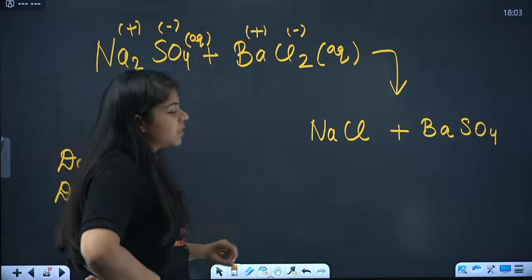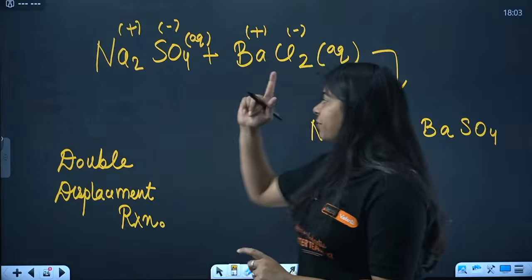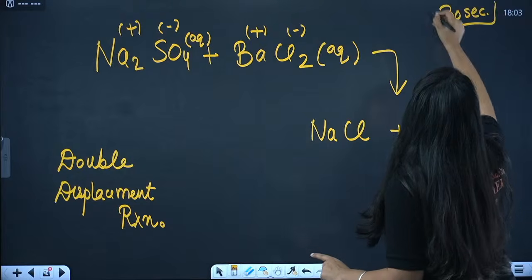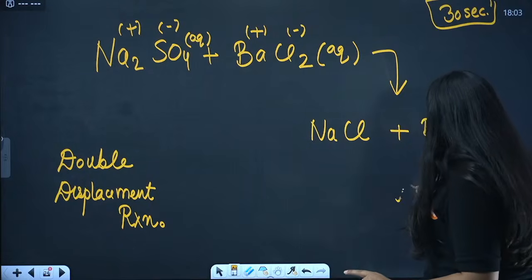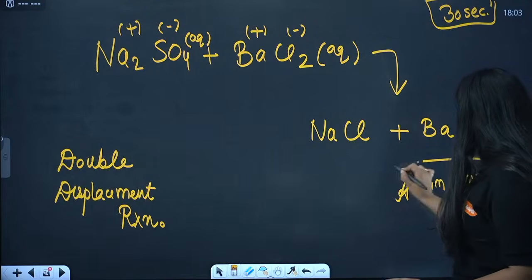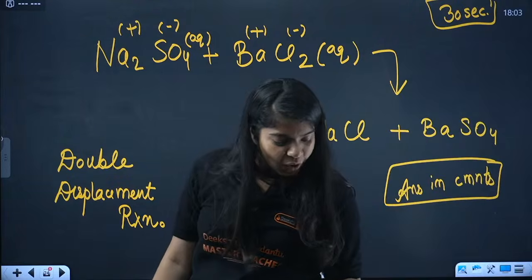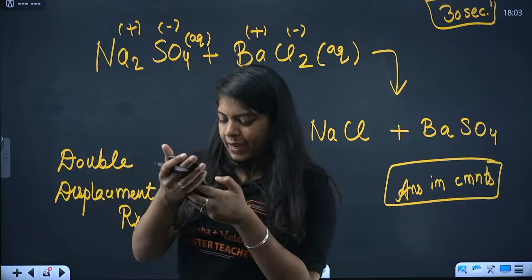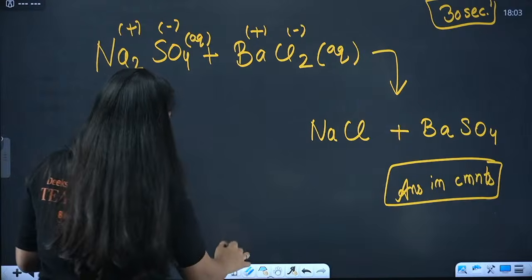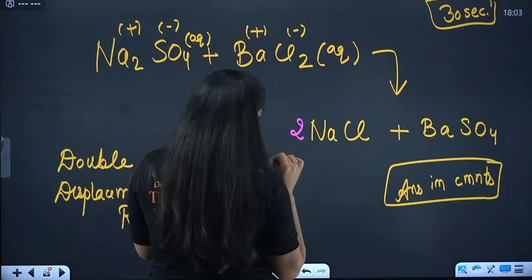I asked you to balance this. Who among you can balance this equation? Let me know. You have 30 seconds to balance this equation, and you will write the answer in comments. Whoever will see the recorded version, the answer will be in the comments. You guys will write the answer in the comments. Okay, we have the balanced. Meena has given the balanced Na2SO4 plus BaCl2 gives 2 NaCl and BaSO4.